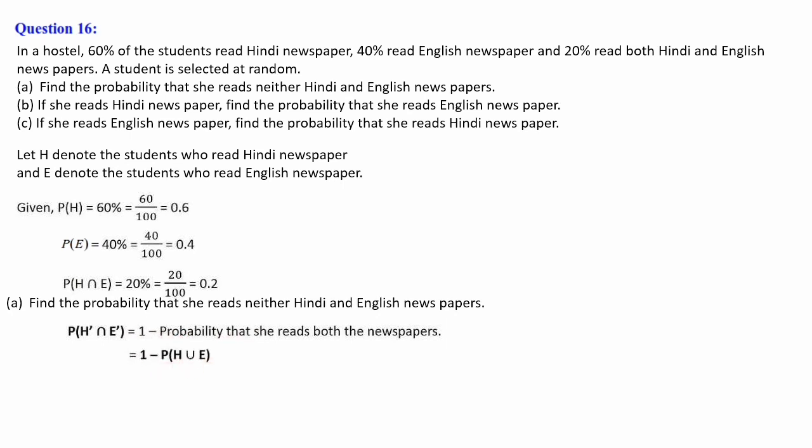H union E we already know, that is P of H plus P of E minus P of H intersection E. Substituting it in the formula, that is equal to 1 minus, P of H we know 0.6, P of E we have 0.4, P of H intersection E we have 0.2. When we do the calculation, 0.6 plus 0.4 minus 0.2 is 0.8. Then 1 minus 0.8 is equal to 0.2. This is the answer. If you want, you can keep it as it is, or else 0.2 we can write as a fraction, that is 1 divided by 5.